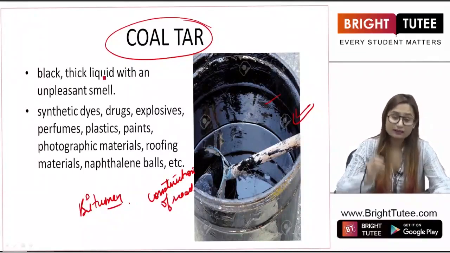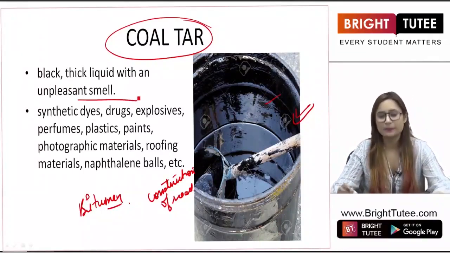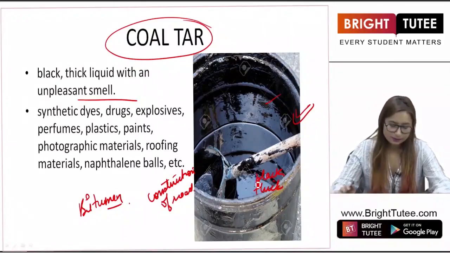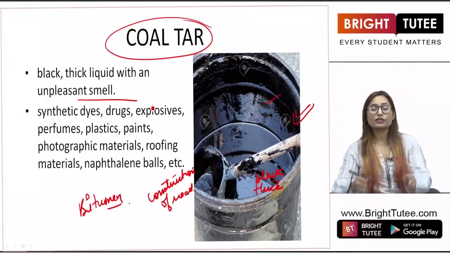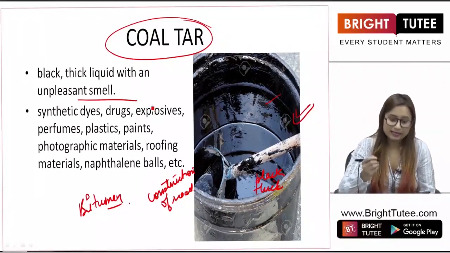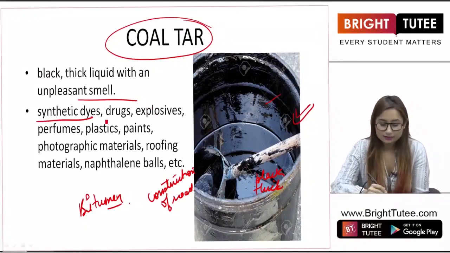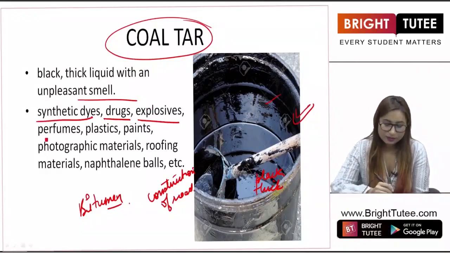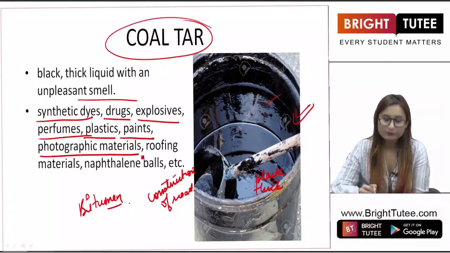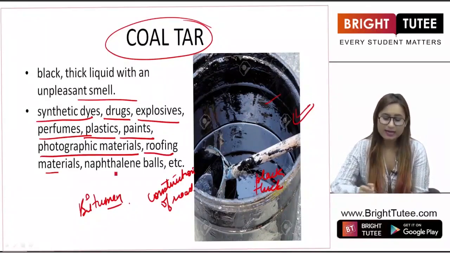It is a black thick liquid with an unpleasant smell. As you can see, this is a black thick liquid. It has a very unpleasant smell. It is used for the production of substances like synthetic dyes, drugs, explosives, perfumes, plastics, paints, photographic materials, roofing materials and naphthalene balls.